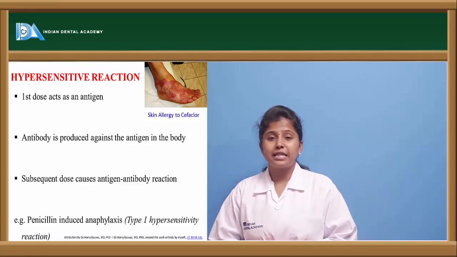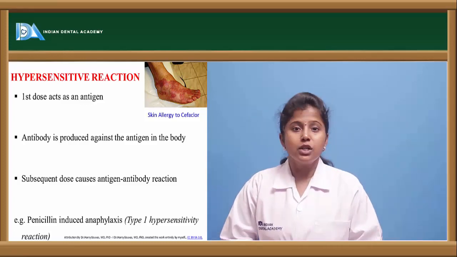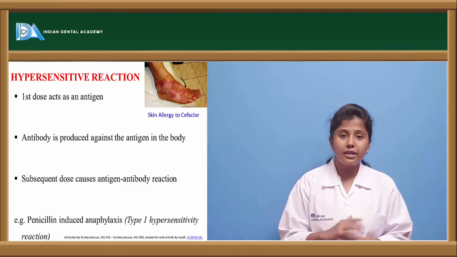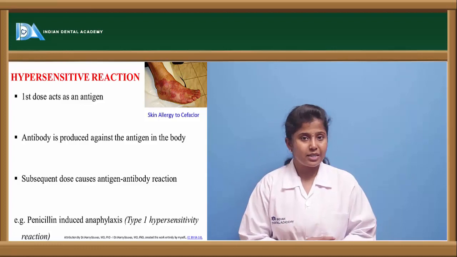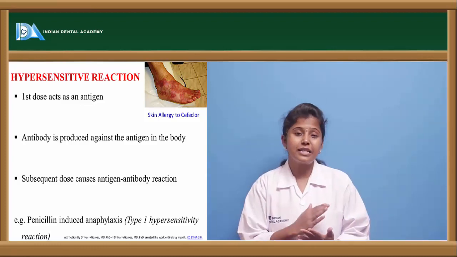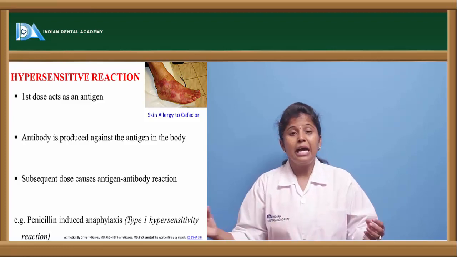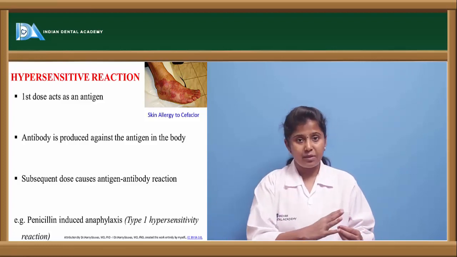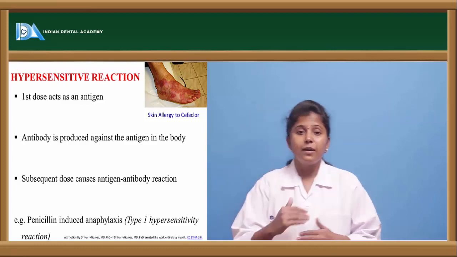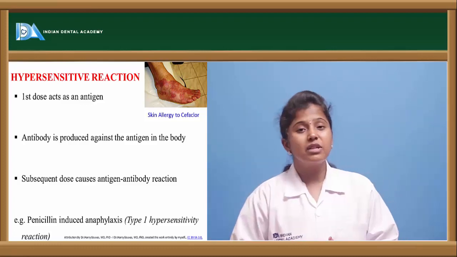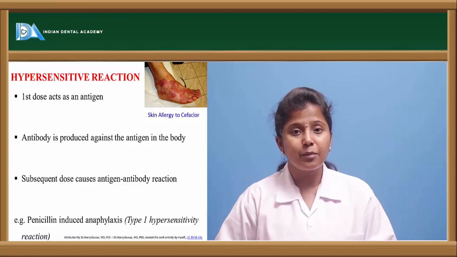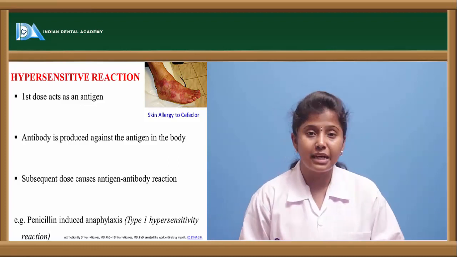For example, we are giving vaccinations in order to prevent disease. First we give the vaccination, and for the first dose it acts as an antigen. It acts as a foreign particle, and thereby the body releases antibodies to that, and this antigen is removed. But the next time, if we give the same dose, the body will not release antibodies because it can't identify the antigen.